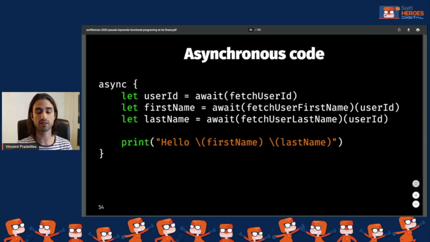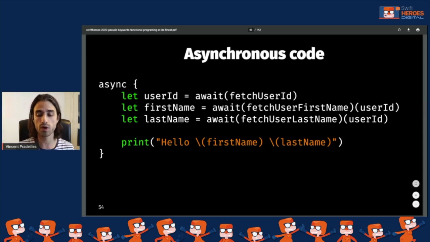And now we can finally use it. With async, we can create an asynchronous block of code. Inside this async block of code, we use await. And what is really nice with await is that it allows us to use asynchronous functions just like regular synchronous functions. So you can see that we now get the result of the network call just like any function call, meaning that we can assign the result of the function to a variable.